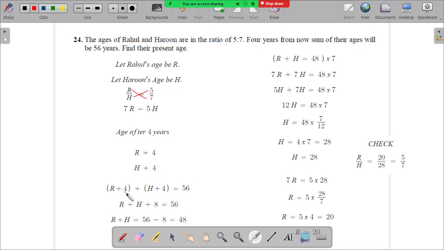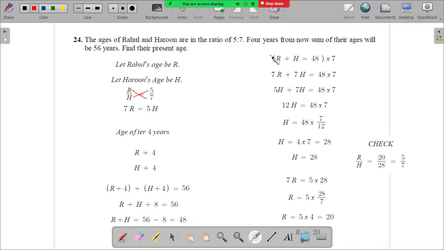We join both the numbers 4 and 4, so we say R plus H plus 8 is equal to 56, which we take 8 to the right. So we say R plus H is equal to 56 minus 8, is equal to 48. So we got an equation, R plus H is equal to 48. Now we have two equations. One is 7R is equal to 5H, and the second is R plus H is equal to 48.